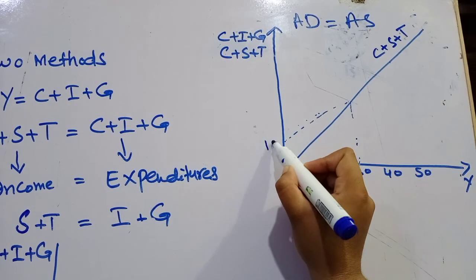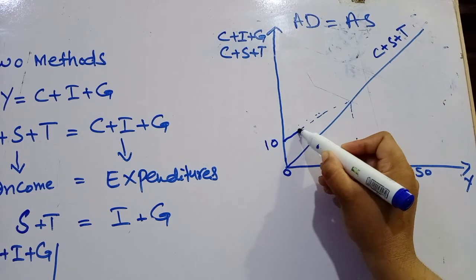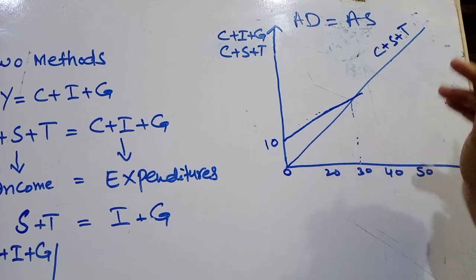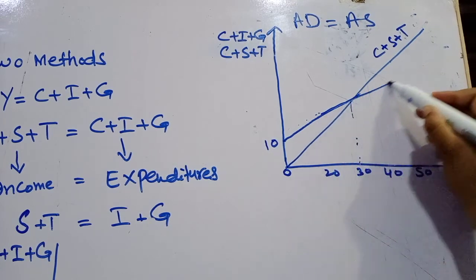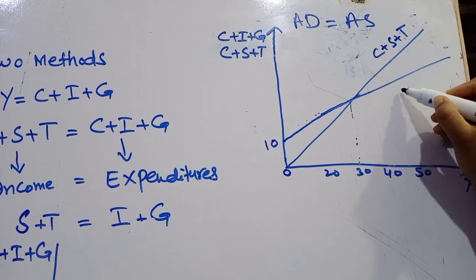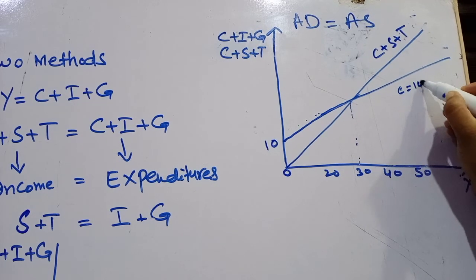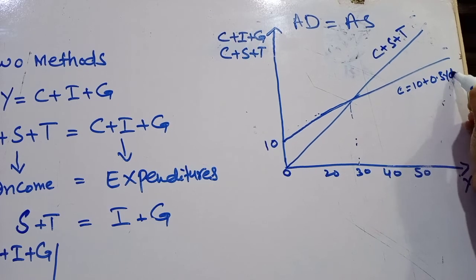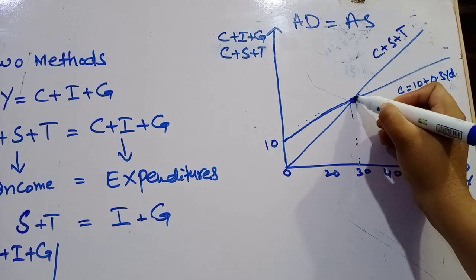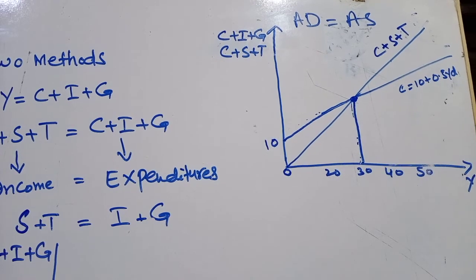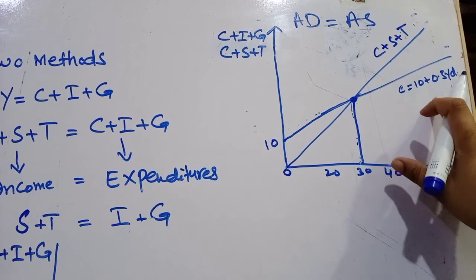It has intercept at 10 and intersects C plus S plus T at 30. C is equal to 10 plus 0.5 YD. Okay. It makes intercept with C plus S plus T at 30.